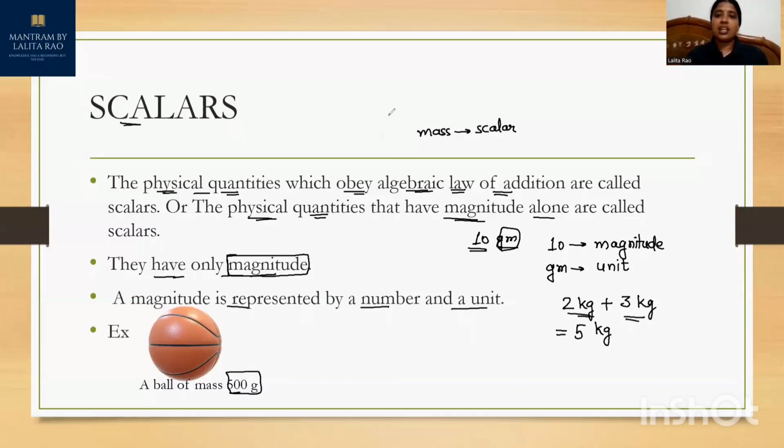As you can see here, the mass of this ball is 500 grams. Here 500 is the numeric value and grams is the unit. So when I say a ball of mass 500 grams, it gives a complete sense. Such physical quantities are known as scalar quantities.